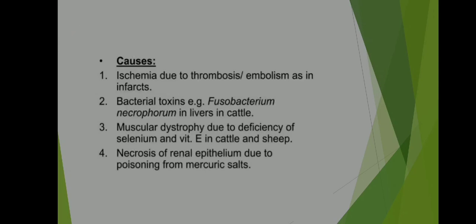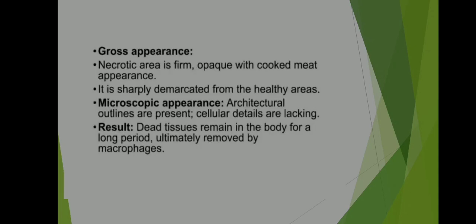Causes: ischemia due to thrombosis, embolism as in infarcts, bacterial toxin, Fusobacterium necrophorum in livers in cattle, muscular dystrophy due to deficiency of selenium and vitamin E in cattle and sheep, necrosis of renal epithelium due to poisoning from mercuric salts. Gross appearance. Necrotic area is a firm, opaque with cooked meat appearance.